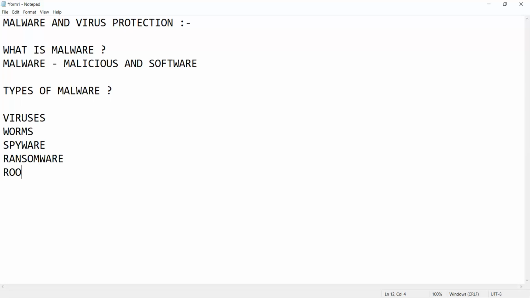Next come rootkits, bots, trojans, and adware. So these are the types of malware. The first one is viruses. So what is a computer virus?